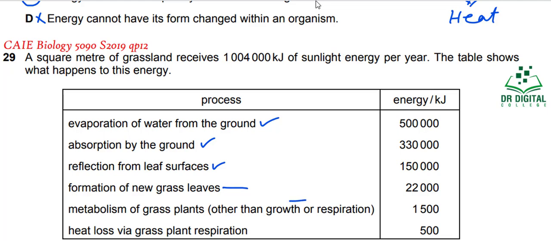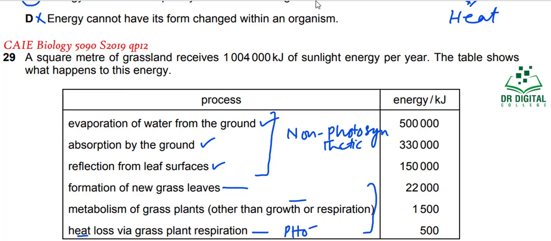Heat lost while the grass plant transpires. You know that heat is produced by the breakdown of ATP, and ATP is coming from the respiration of the biomass produced by the plant. So this is also there. So these three are non-photosynthetic, while these three are the photosynthetic. Okay, they are the photosynthetic uses of the energy, meaning this energy has come which was trapped by the photosynthesis.